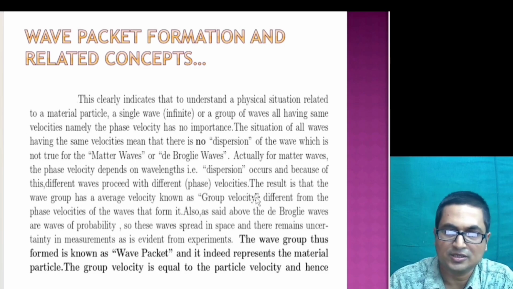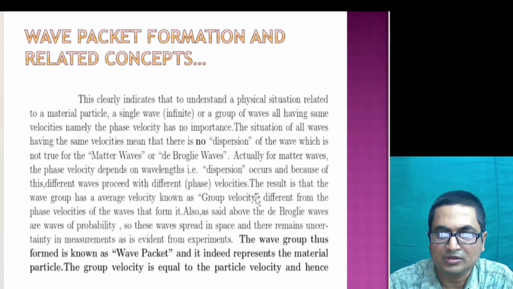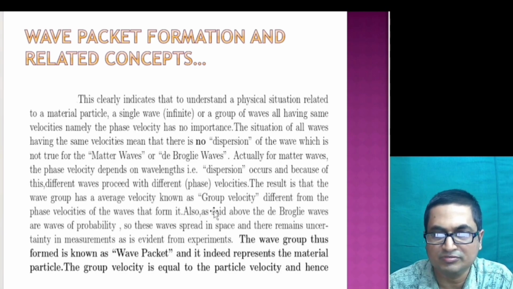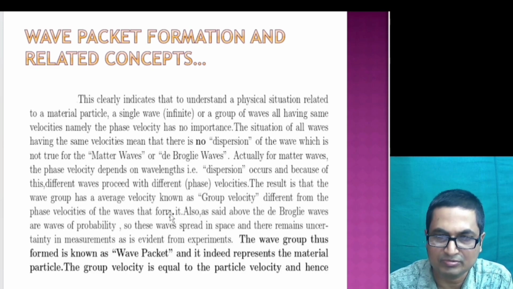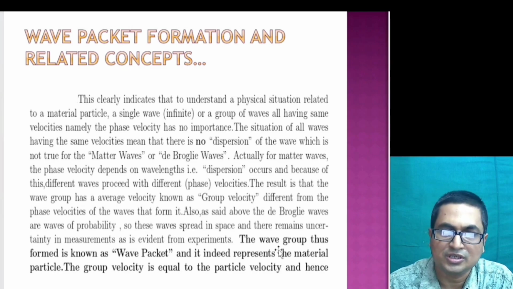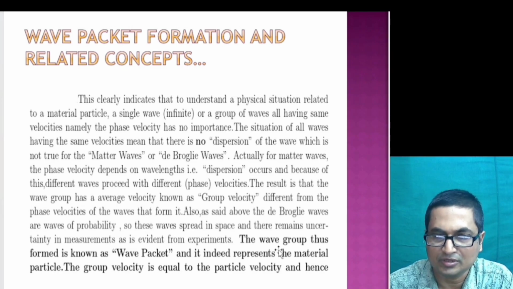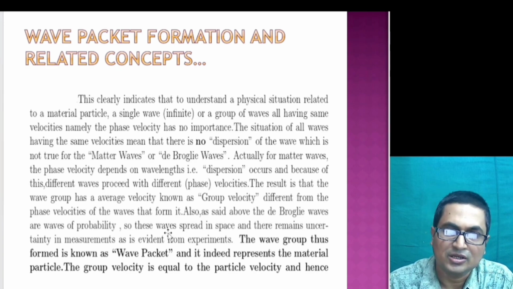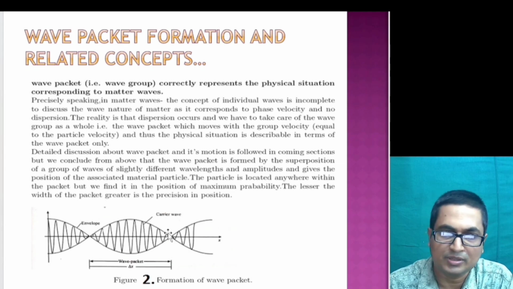So to conclude, we cannot represent a material particle or a matter wave by a single train of monochromatic waves moving with the same phase velocity. Rather, we take care of the fact that they move with different phase velocities, but their amplitude moves with a common average velocity, known as the group velocity. So the conception of an infinite train of a single monochromatic wave goes, and we see that a wave group is to represent a material particle, and this wave group will be known as a wave packet, and thus the average velocity of the group of waves will be the material particle velocity.